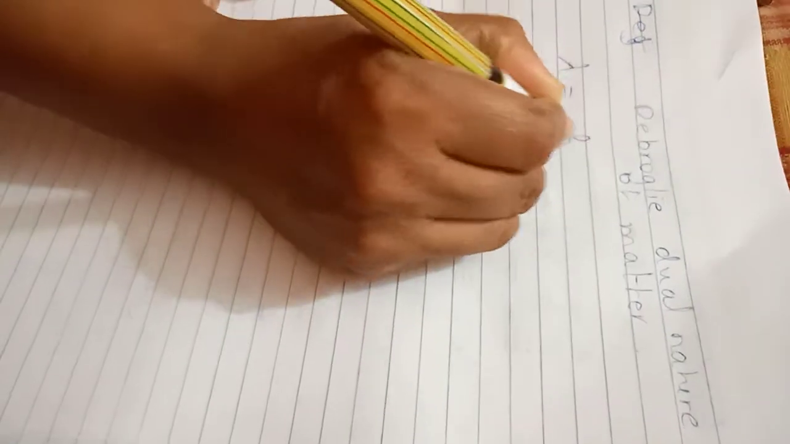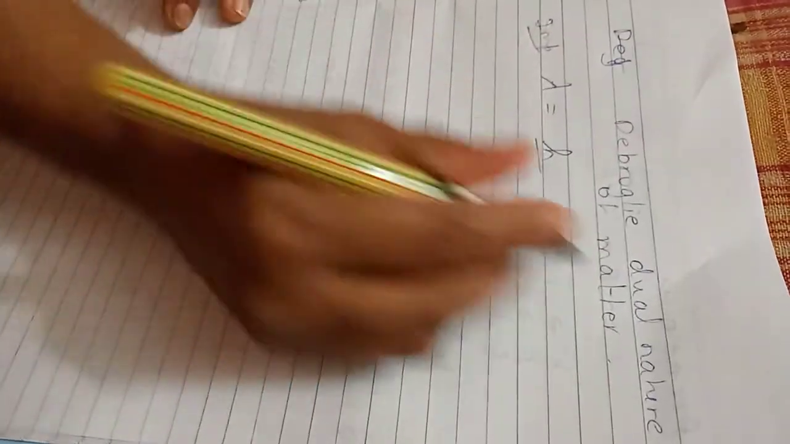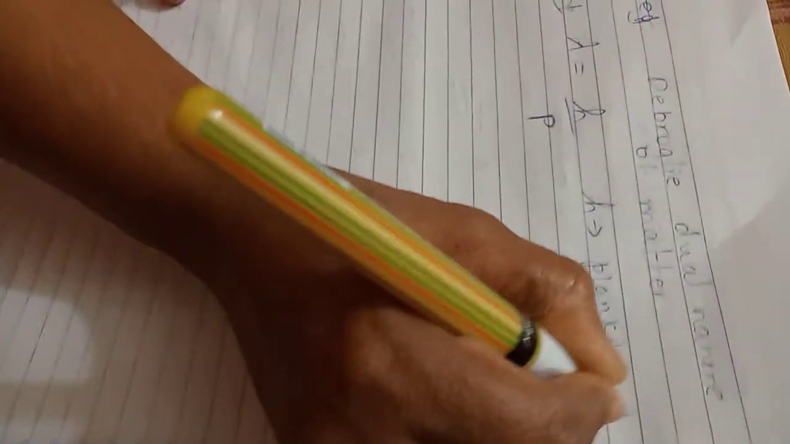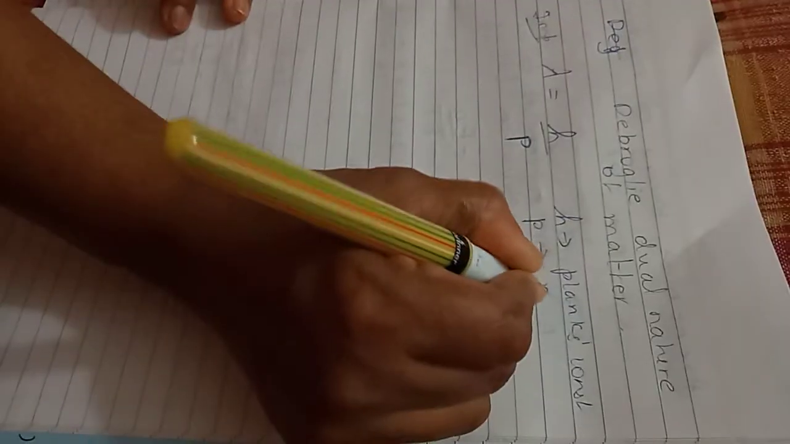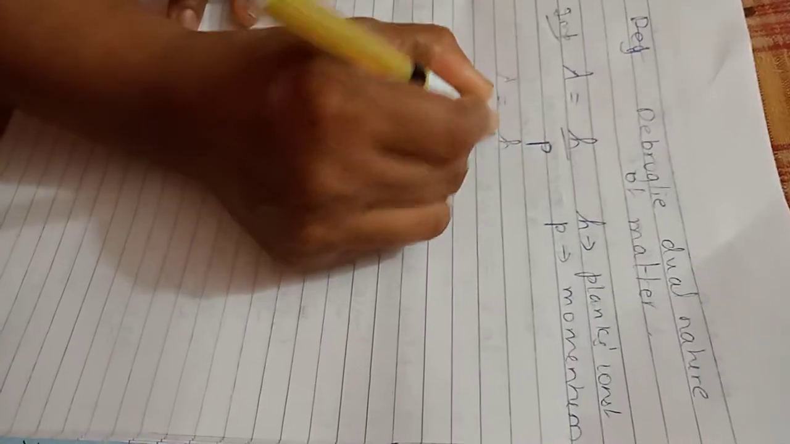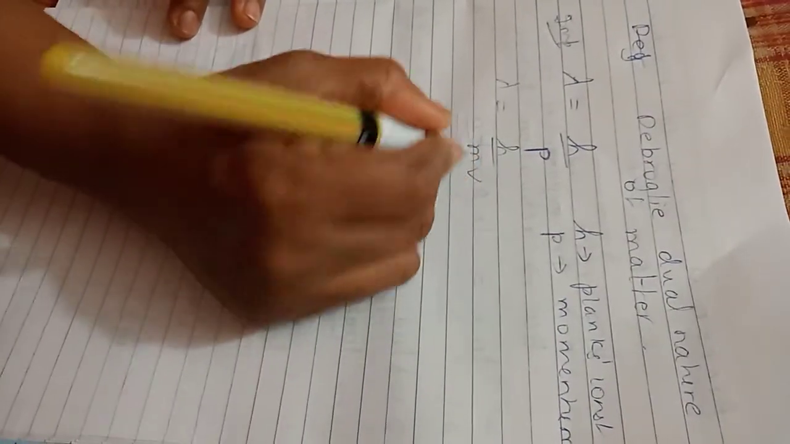When matter propagates in the form of waves, it has a wavelength, and when matter has mass, it has momentum. The wavelength and the momentum, a very important relation, students, are related by lambda is equal to h upon p, where h is the Planck's constant and p is the momentum. You can also rewrite the equation as lambda is equal to h upon mv, where m is the mass and v is the velocity.